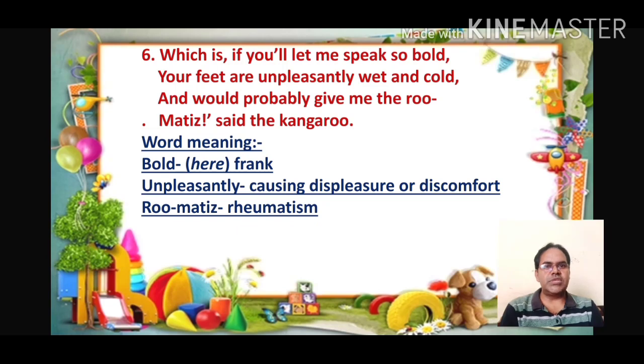Bold here means frank. Unpleasantly means causing displeasure or discomfort. Rheumatism is a kind of disease that is due to cold and wet. A person or animal will suffer with joint problems. So that is called rheumatism.